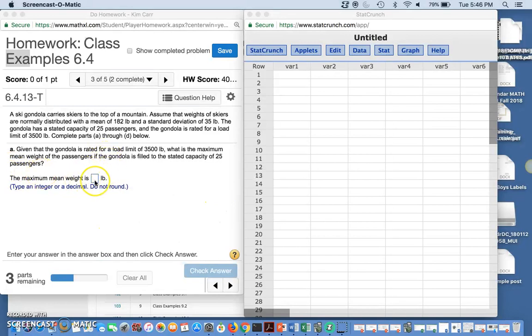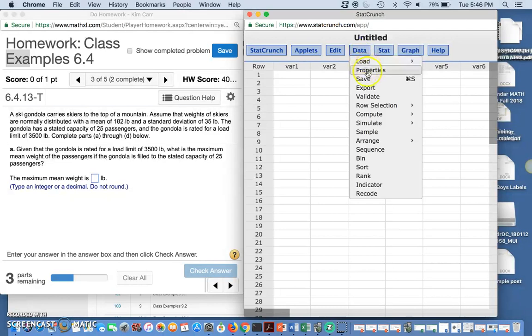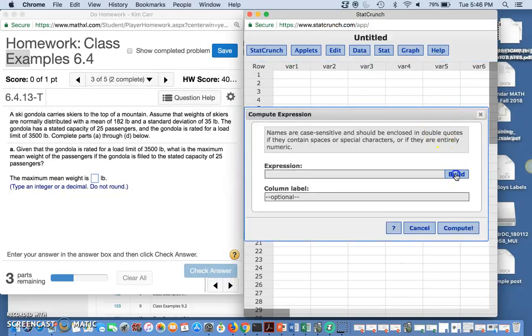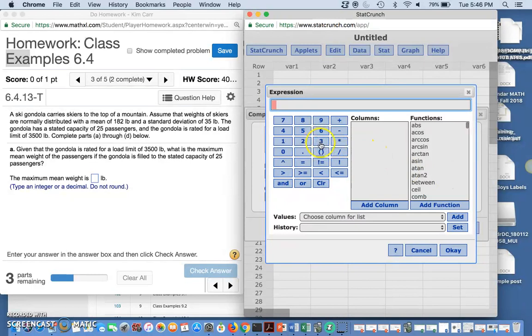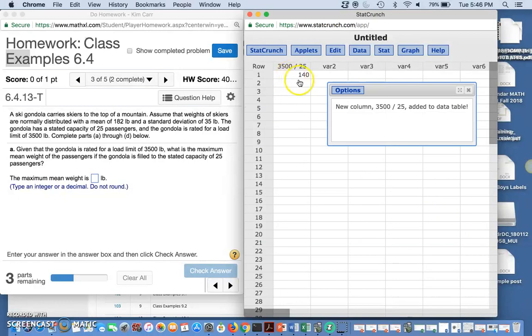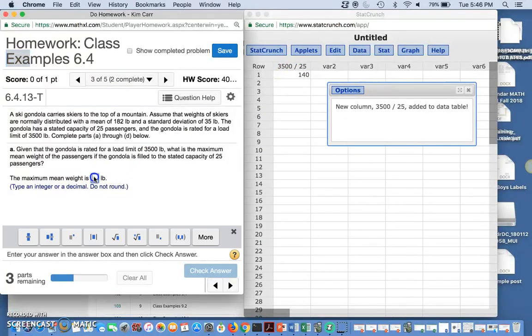Right here, I just want to make a little calculation. I want to use it like a calculator. So I go to Data, down to Compute, and say Expression, and I'm going to build the expression. All I've got to do is take that 3,500 and divide it by 25, and compute. And what did we get? We got 140.